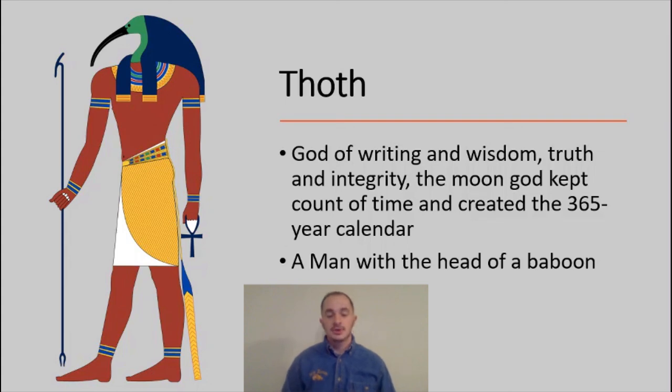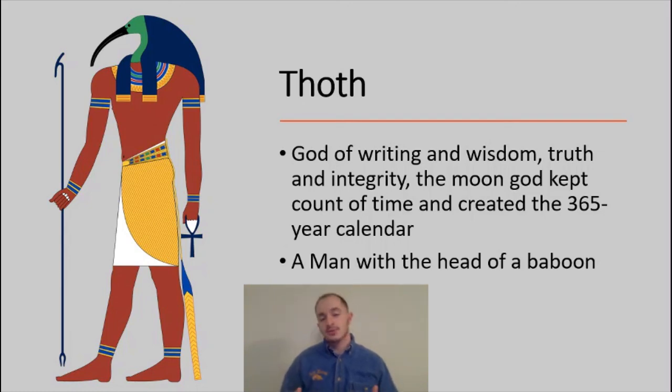So Thoth was also the moon god. So it was believed that when the sun would go down, Thoth would keep track of time. And so because the moon god kept count of time when the sun was not up and everyone was asleep, he was knowledgeable about dates and time, and he is why the Egyptians were able to create a very accurate 365-day year calendar.